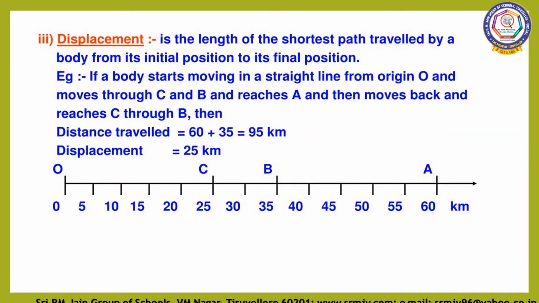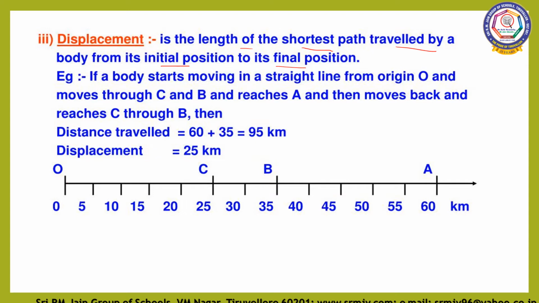Now we are going to discuss displacement. Shortest distance covered by a body is called displacement. So displacement is the length of the shortest path traveled by a body from its initial position to its final position. See, this is the initial position, that is O, origin. A body starts moving in a straight line from the point O to A. Then it returns back to C through B.